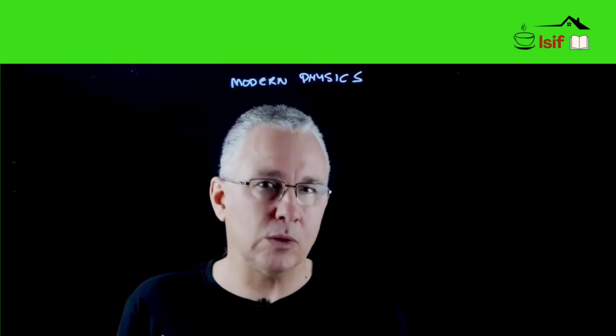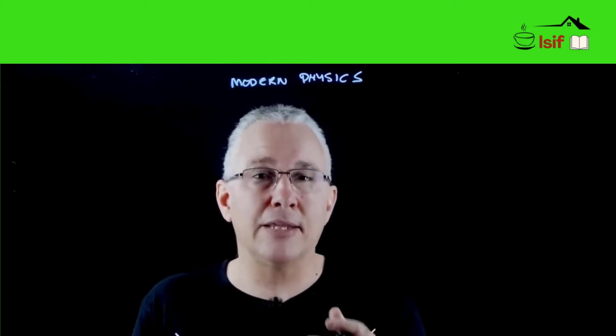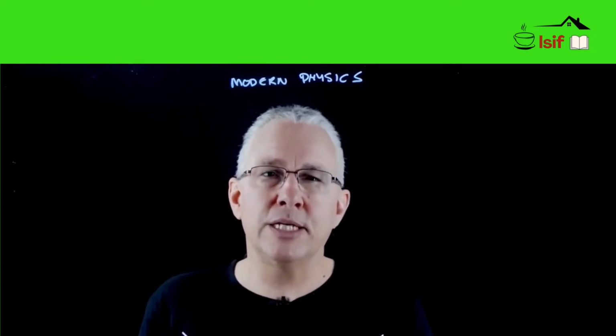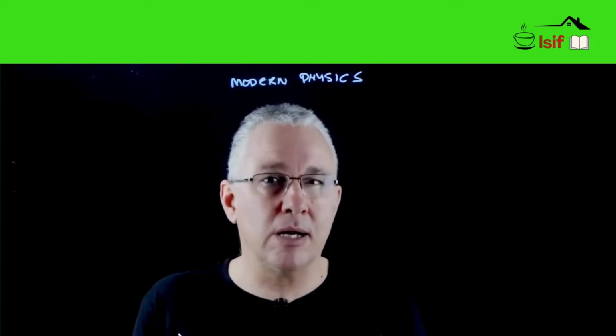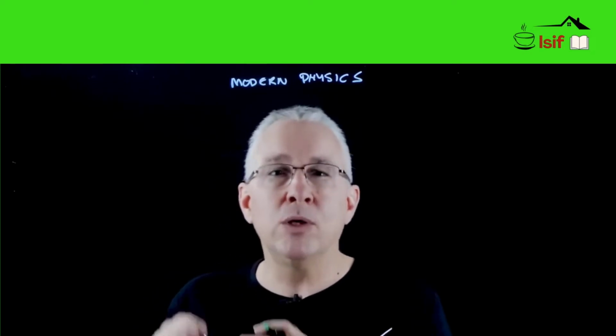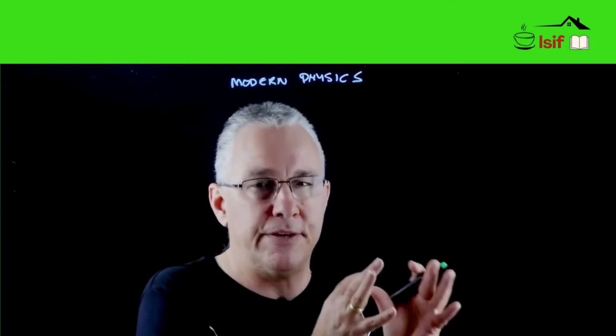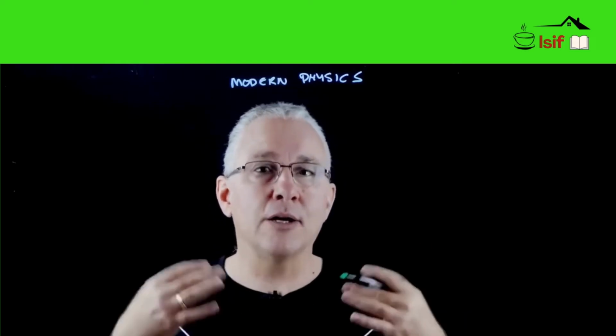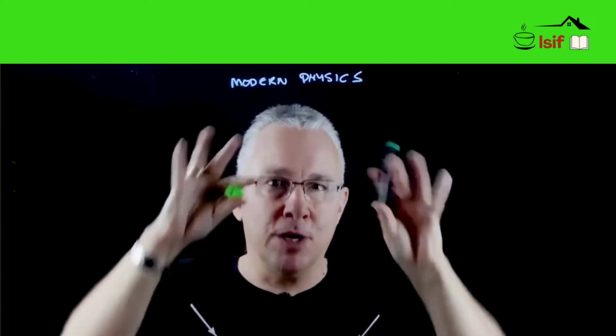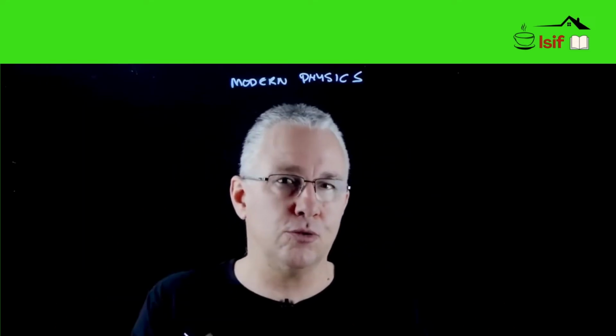And the third way we can look at it is simply by looking at the extremes. In other words, we're going outside the realm of our everyday experience. We look at the physics of the very, very small and the physics of the very, very large. So as a result, I'm going to be building a concept map of modern physics based on those two categories.